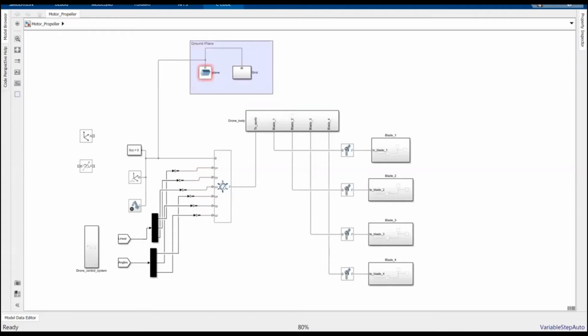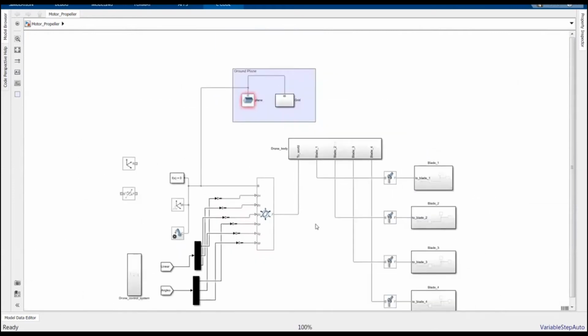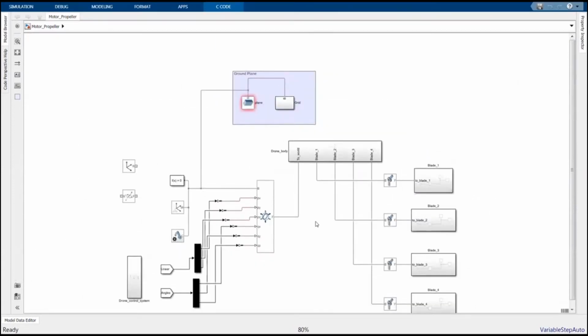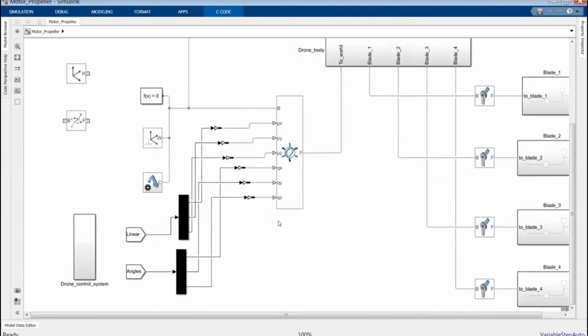What is the model in here? We'll be modeling the quadcopter drone. We will not be modeling the fixed wing nor the hybrid VTOL drone, but we'll be modeling the quadcopter drone.